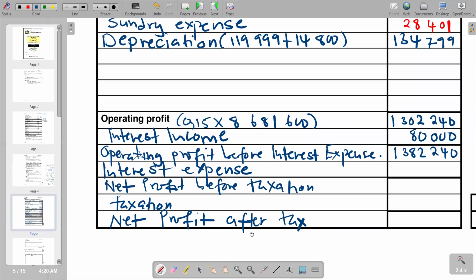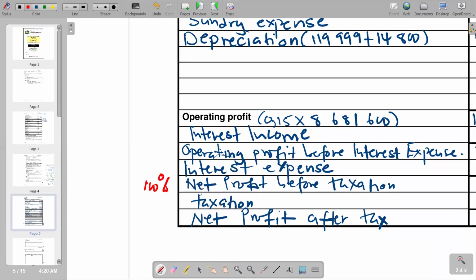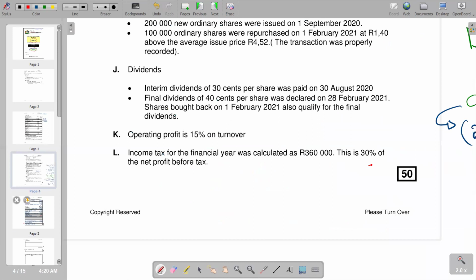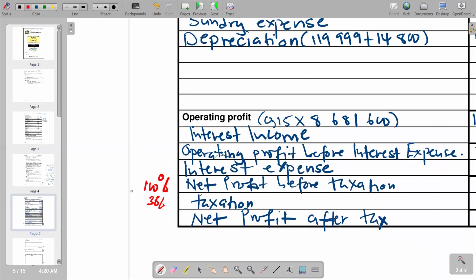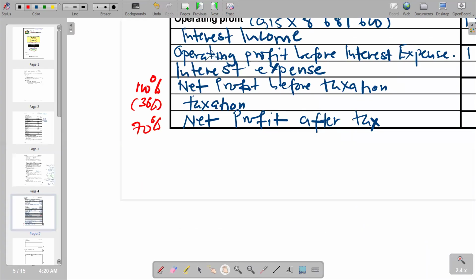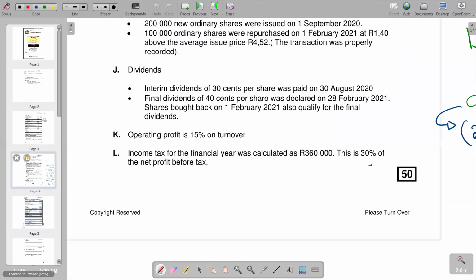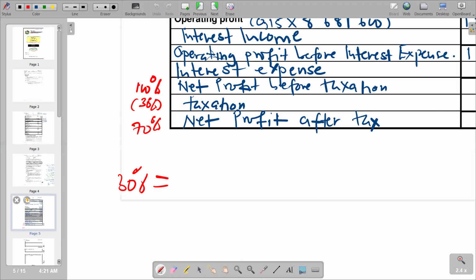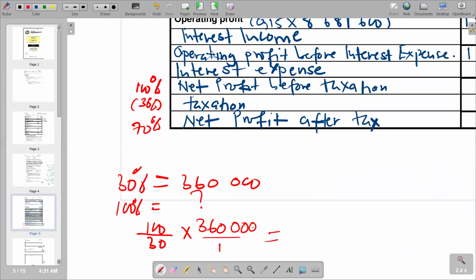In terms of proportionate representation, what we are going to present depends on the question. It means here our taxation is 30. We are supposed to be proportionate representation according to our question. So we can now simply get our figure for taxation, because we are already given 360,000. So the figure that we are looking for is the 1.4%. Our calculation is that, so calculate it like that.